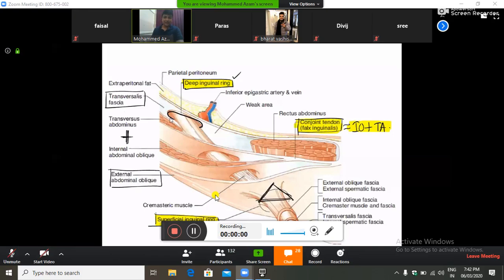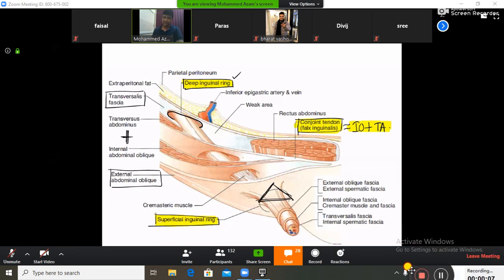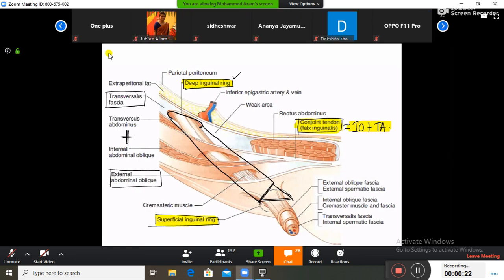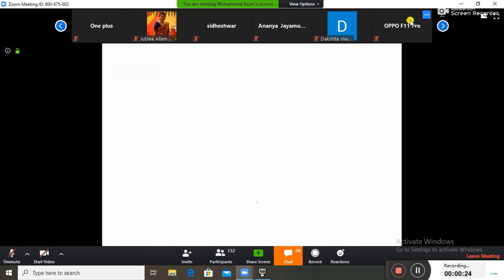Fine. Once you are done with these 3 points, guys, last and final point, that is conclusion, climax of the story. Join the deep inguinal ring with the superficial inguinal ring. It leads to the formation of a canal, and that canal is inguinal canal. Understanding here? So now start writing.